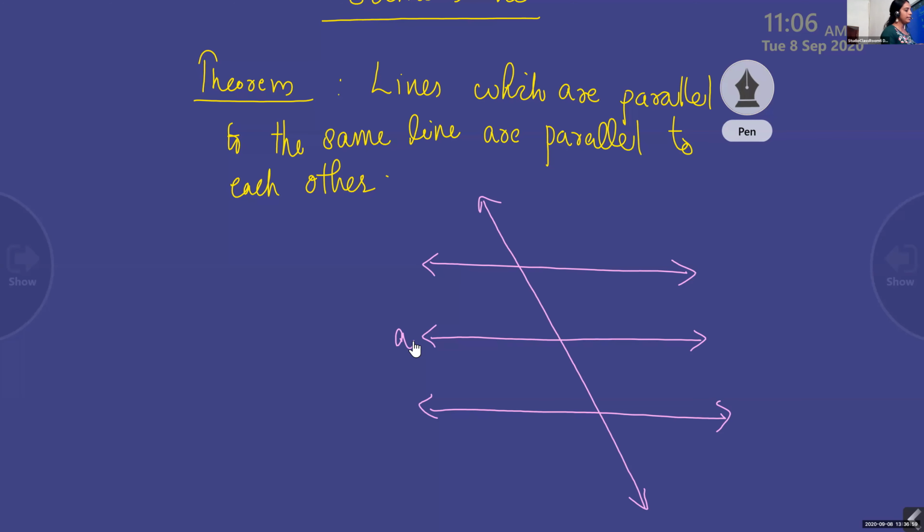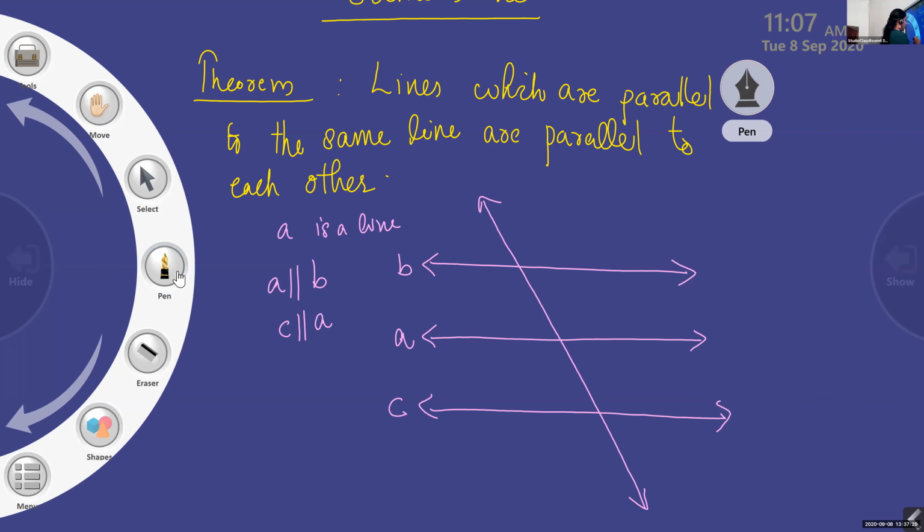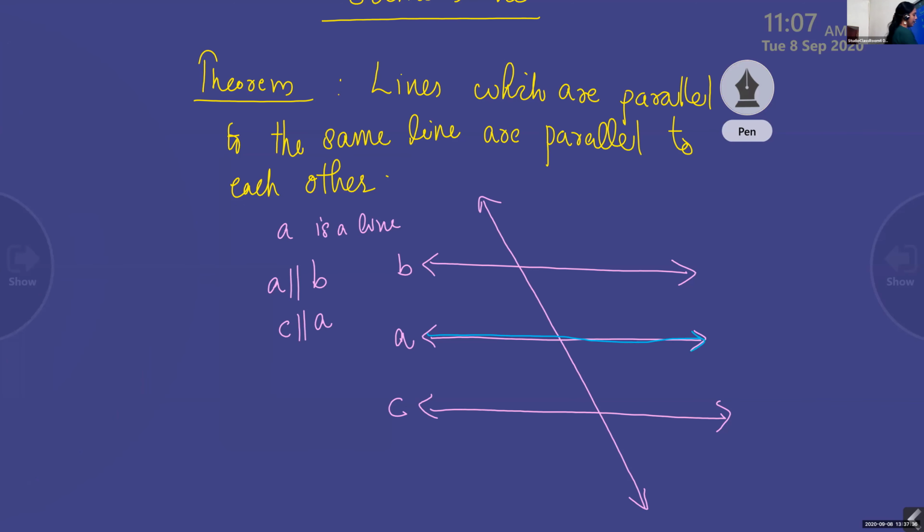The lines which are parallel to the same line means: A is a line, and B is parallel to A, and C is also parallel to A. What does it mean?